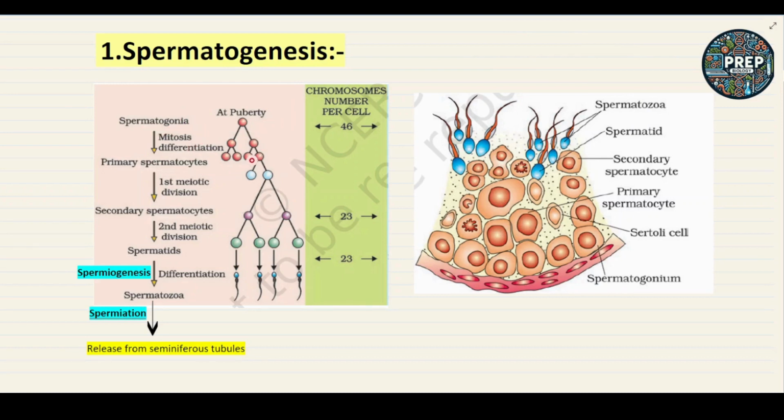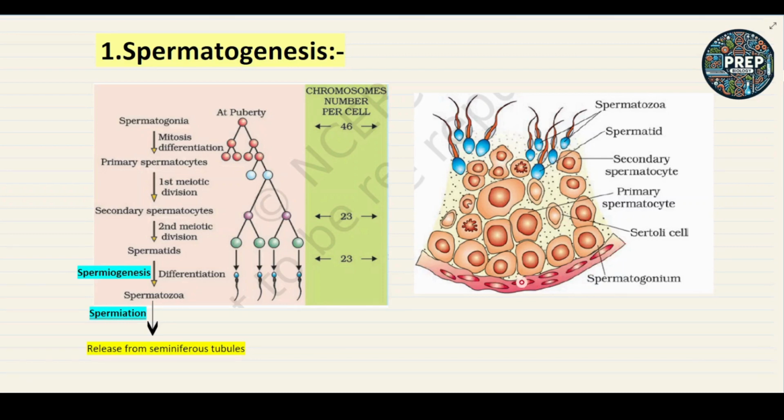By the process of mitosis, it will form multiple further cells and finally produce the primary spermatocyte. If you can see here, this is the seminiferous tubule.